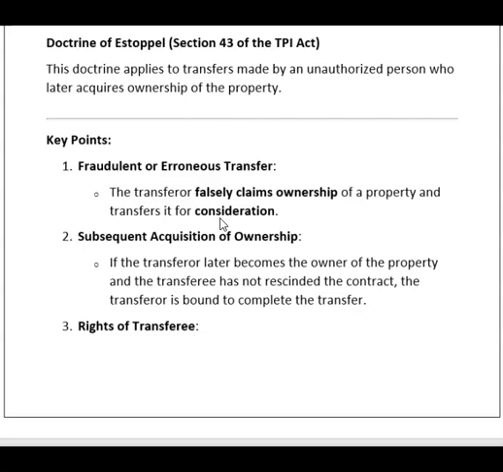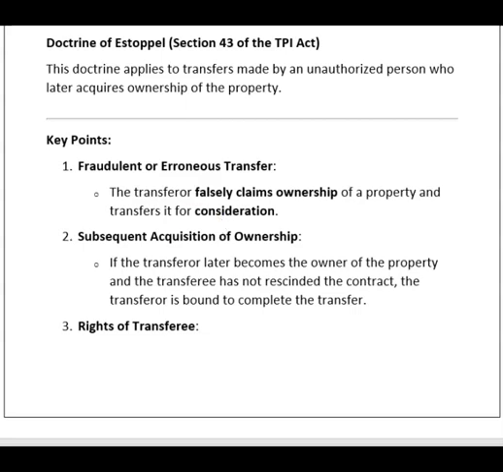The transferor falsely claims ownership of property and transfers it for consideration. After transferring the property, he is not the owner of the property. In between, the person who made the will dies, and the transferee has not cancelled the contract, then the contract will be live.